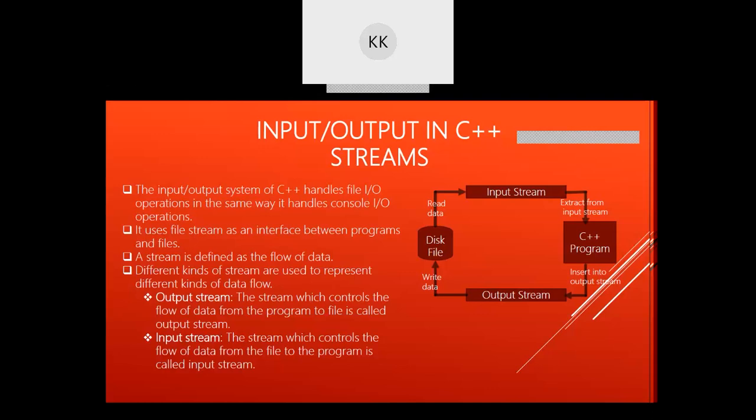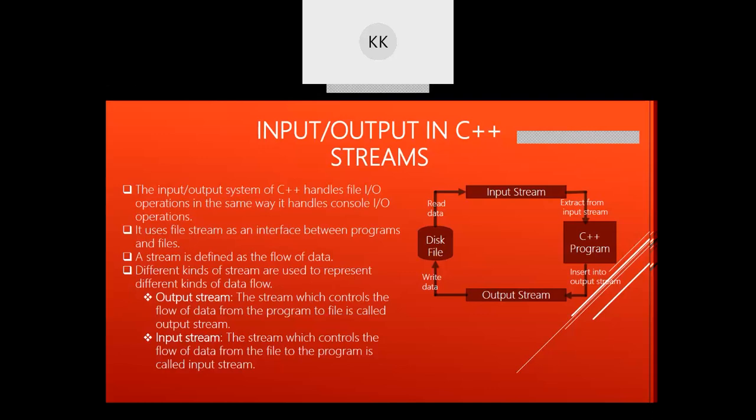When you write cout, it gets the data from the output stream and displays it. Similarly, whenever you want to interact with the database, sometimes you need to write data and sometimes you need to read the data from the hard disk.